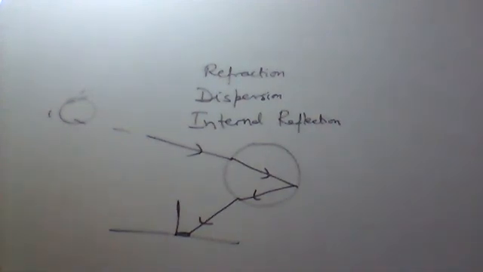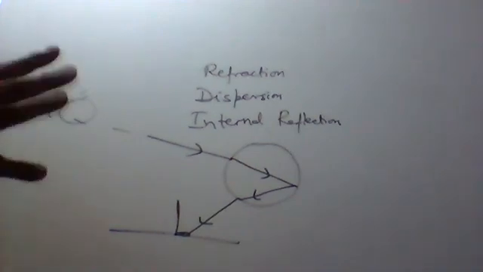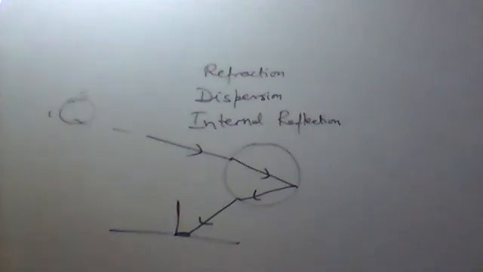Okay, so the refractive index of the air is changing. The hot air is less dense, so it will rise up. The cooled air will come down. So the refractive index of the hot air and the cold air is different. So the refractive index of the air is changing. So when you see any object through the air whose refractive index is changing, it appears to be wavering. So the object appears to be moving, wavering.